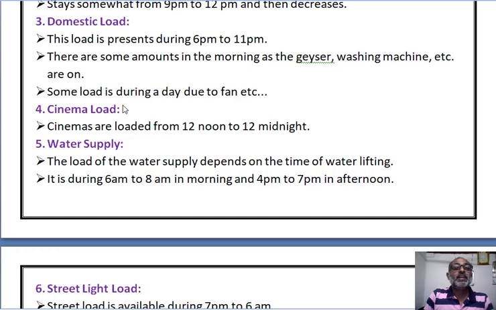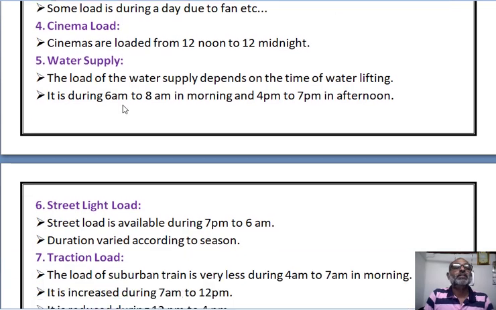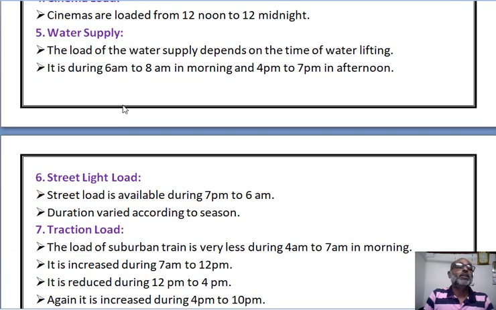Now next, cinema load. Cinema loads are available from 12 noon to 12 midnight. Next, water supply. The load of the water supply depends on the time of water lifting.